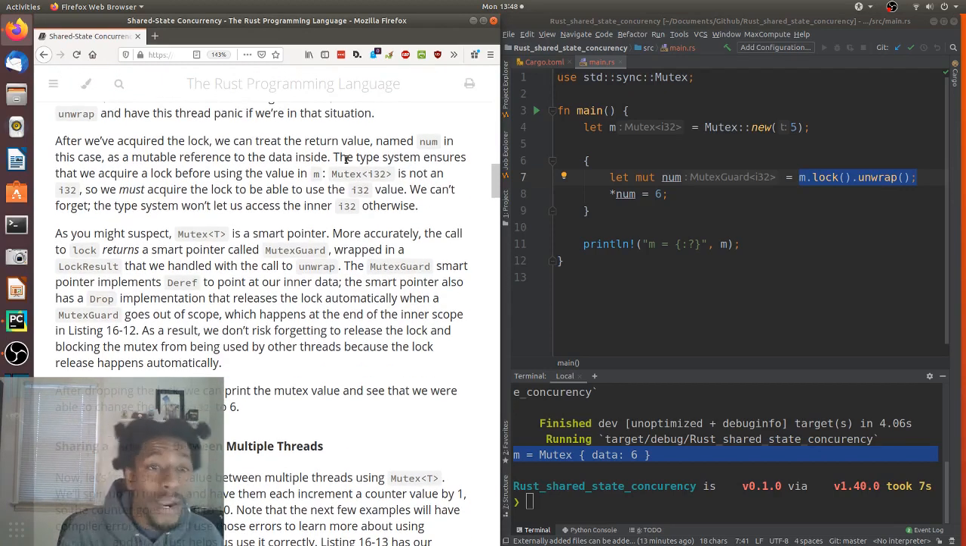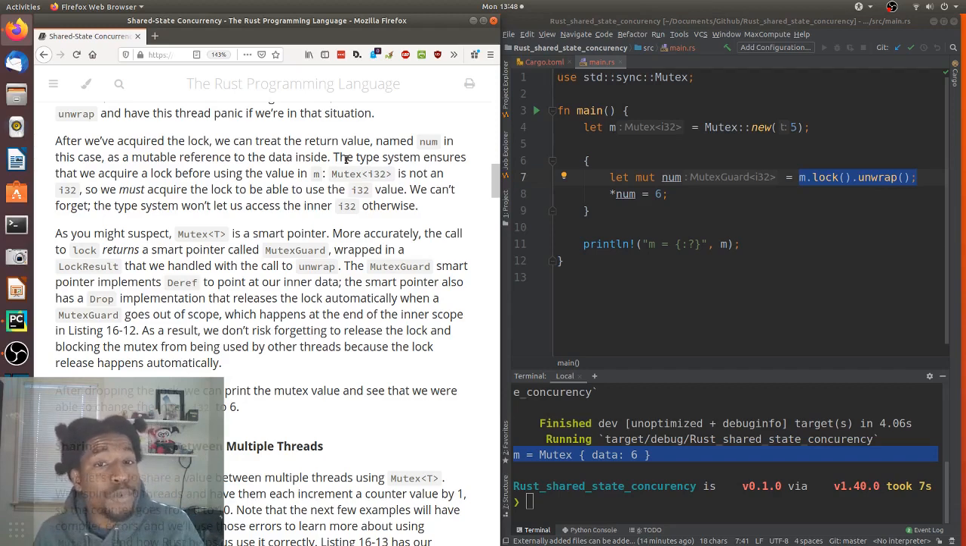After we've acquired the lock, we can treat the return value, named num in this case, as a mutable reference to the data inside. The type system ensures that we acquire a lock before using the value in m. The mutex is not an i32, so we must acquire the lock to be able to use the i32 value. We can't forget; the type system won't let us access the inner i32 value otherwise.